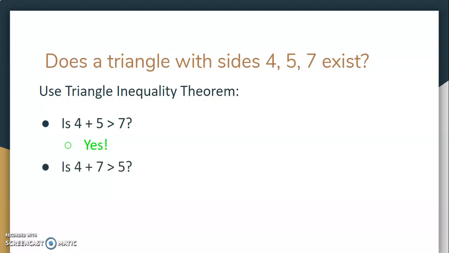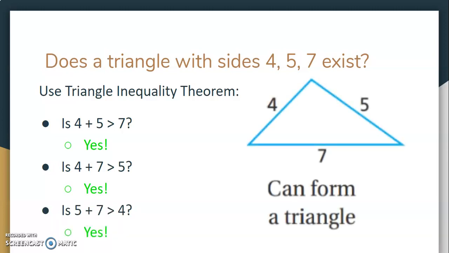Is 4 plus 7 also greater than 5? Of course it is. 11 is greater than 5. And is 5 plus 7 greater than 4? Well, 12 is definitely greater than 4. So, in fact, we do have a triangle here. A 4, 5, 7 triangle does exist.